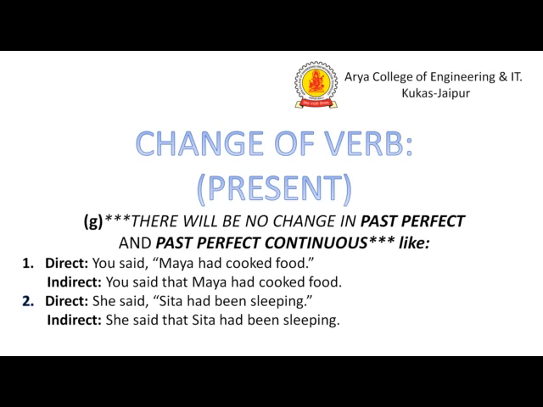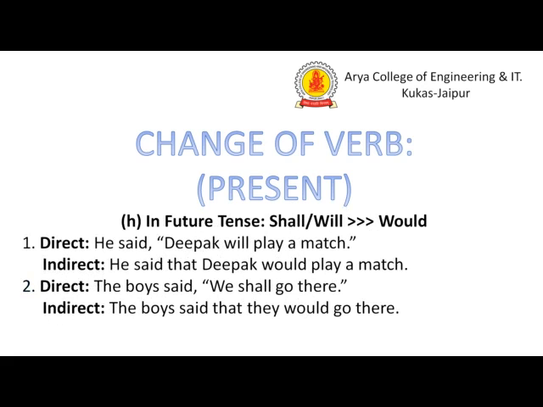So like this, you said that Maya had cooked food. There should be no change. Now in the next sentence, you can see: she said, Sita had been sleeping. Here the past perfect continuous is used in the sentence, so there should be no change according to the rule. So the sentence will be like this: she said that Sita had been sleeping.